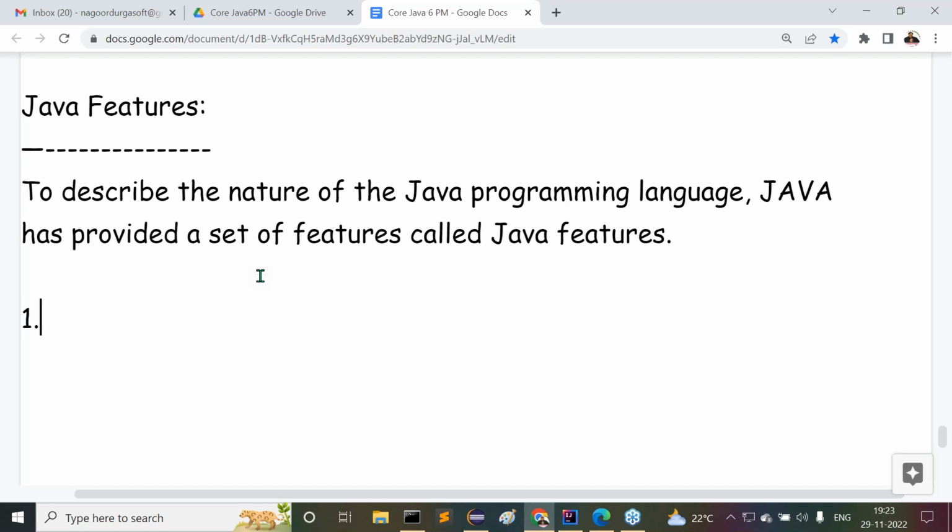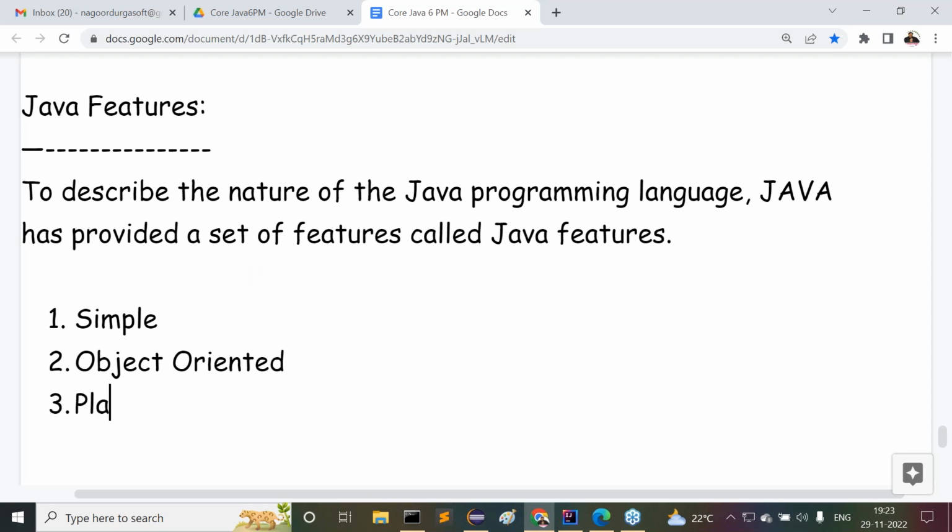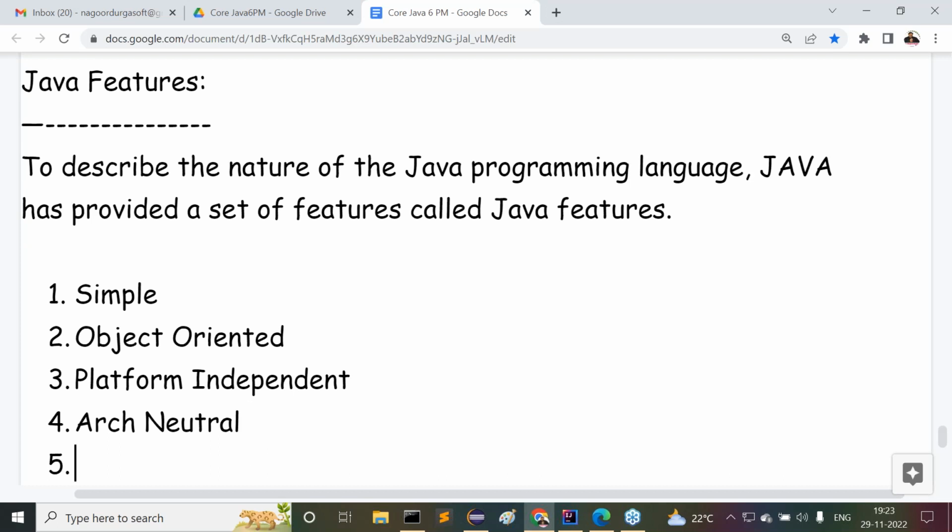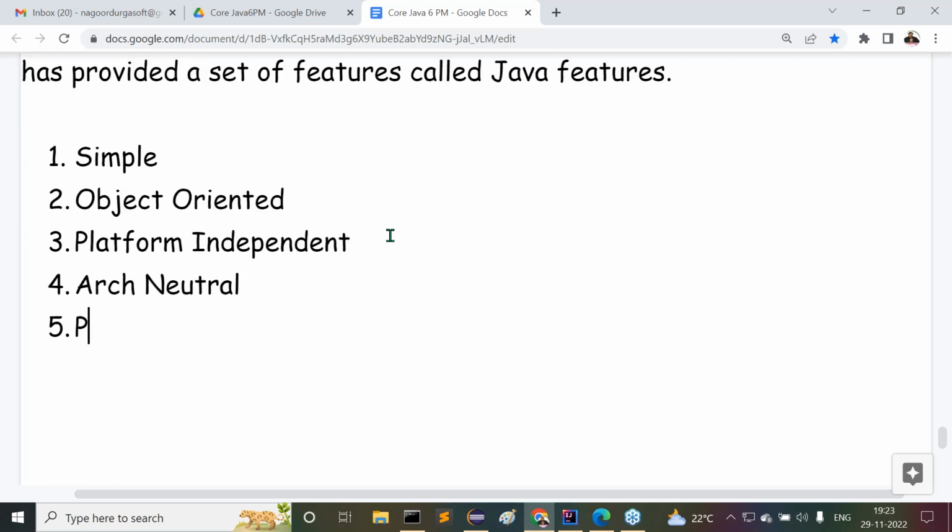If you observe these features, the first one is Java is a simple programming language. Java is an object-oriented programming language. Java is a platform independent programming language. Java is an architectural neutral programming language. Java is a portable programming language. Java is a robust programming language. Java is a dynamic programming language.